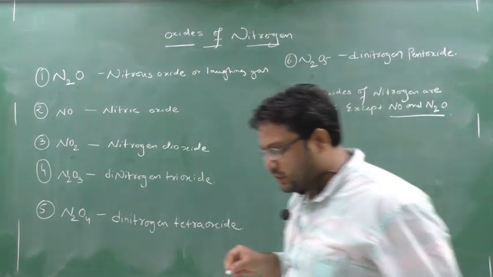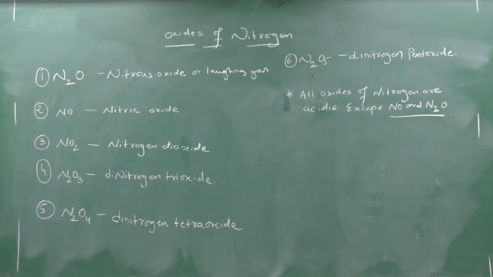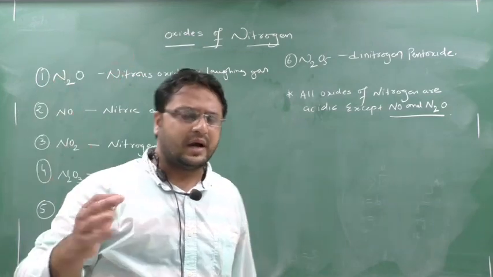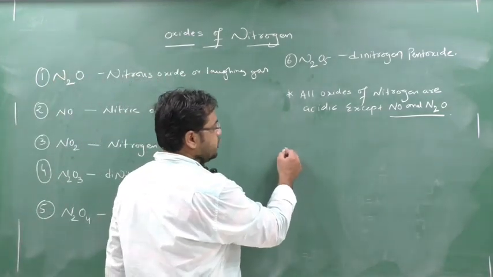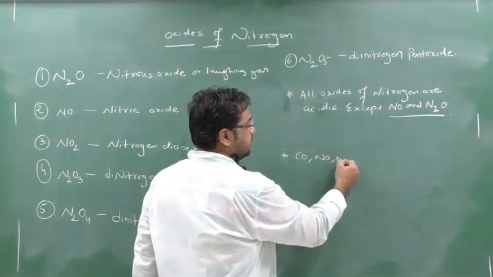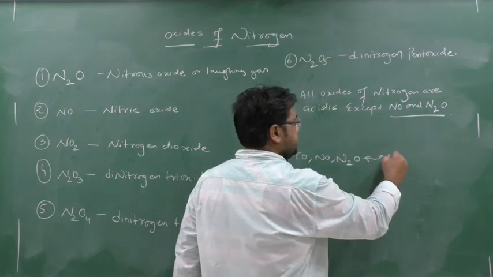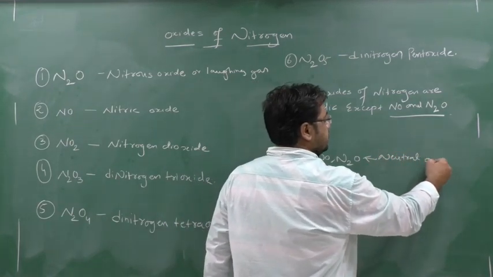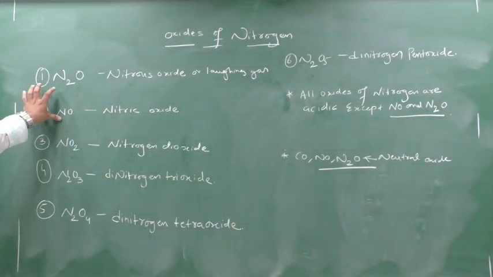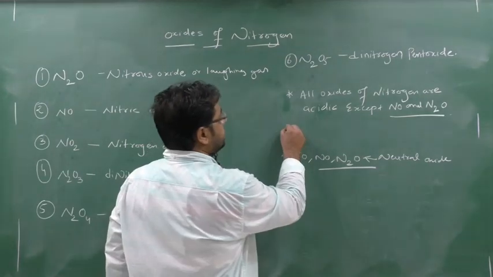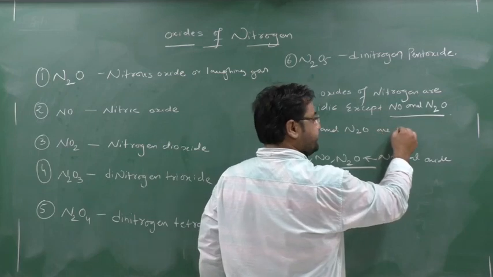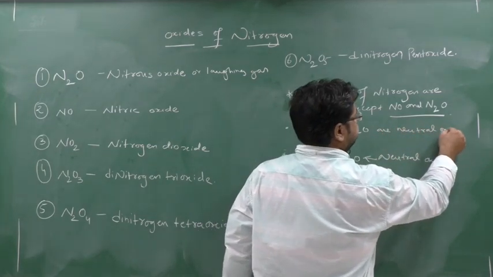I told you in some of my classes, remember CO, NO, N2O, CONO, NO2O are neutral oxides. Yes or no? So here again, NO and N2O are oxides of nitrogen. So which kind of oxides are NO and N2O? Neutral oxides.